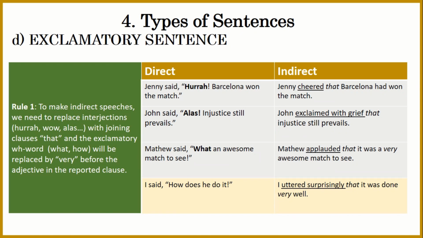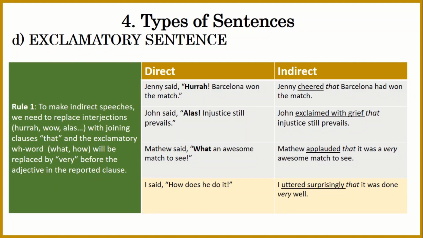Now basically it's not a question, though the word what often expresses a question, because we have an exclamation and we don't have a question mark. He's applauding, he's cheering, he's showing his joy. So what I came up with is, Matthew applauded that it was a very awesome match to see.